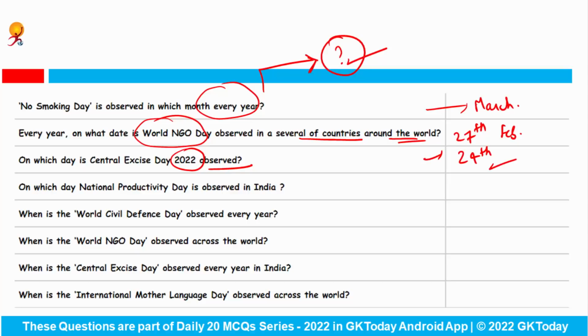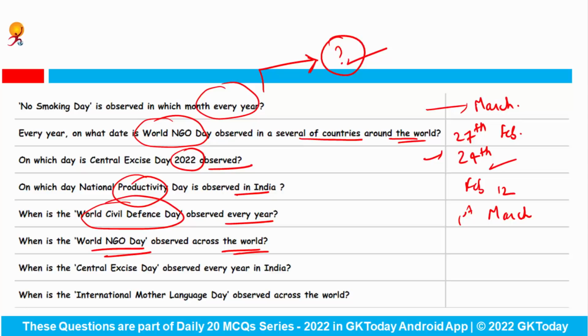Next is, on which day is National Productivity Day observed in India? Answer is February 12. When is the World Civil Defense Day observed every year? 1st of March. When is the World NGO Day observed across the world? Repeated question. Answer is 27th of February.